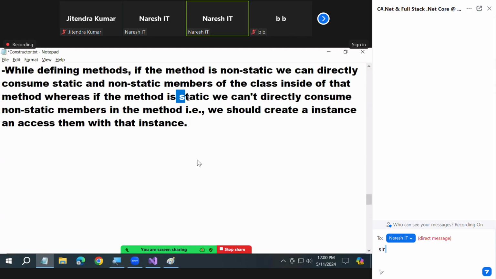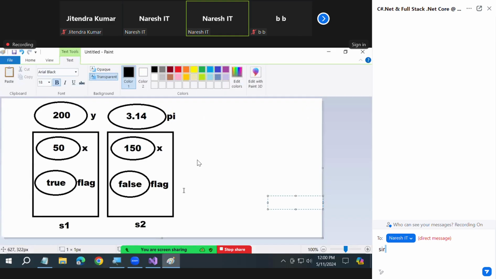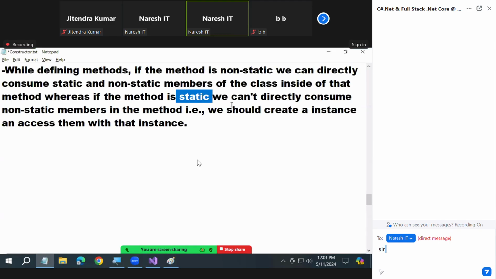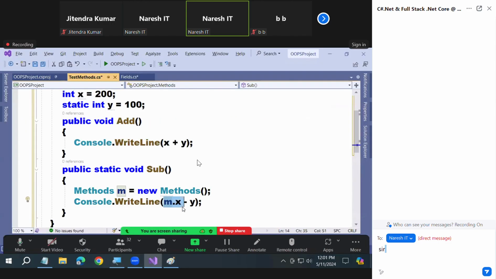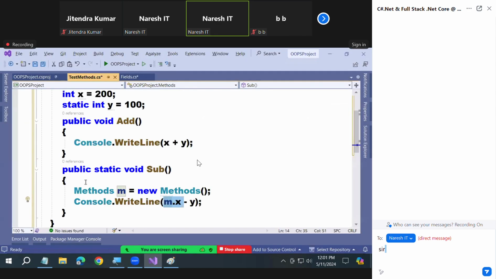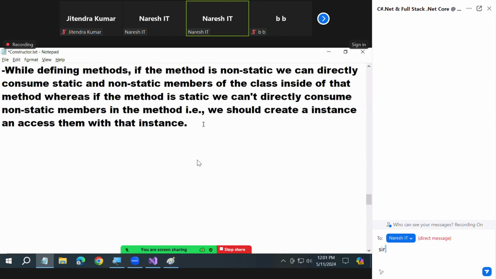If the method is static, see, your method is static only now. Correct? We cannot directly consume non-static members. X is a non-static member in the method. That is, we should create an instance and access them with that instance. That only I did. I created an instance and called it. But after telling this, you'll be having a small doubt now.